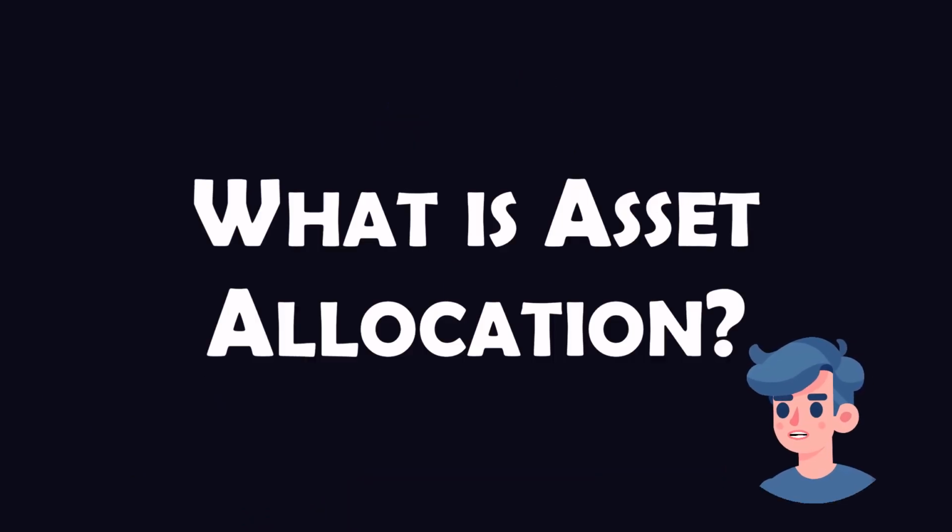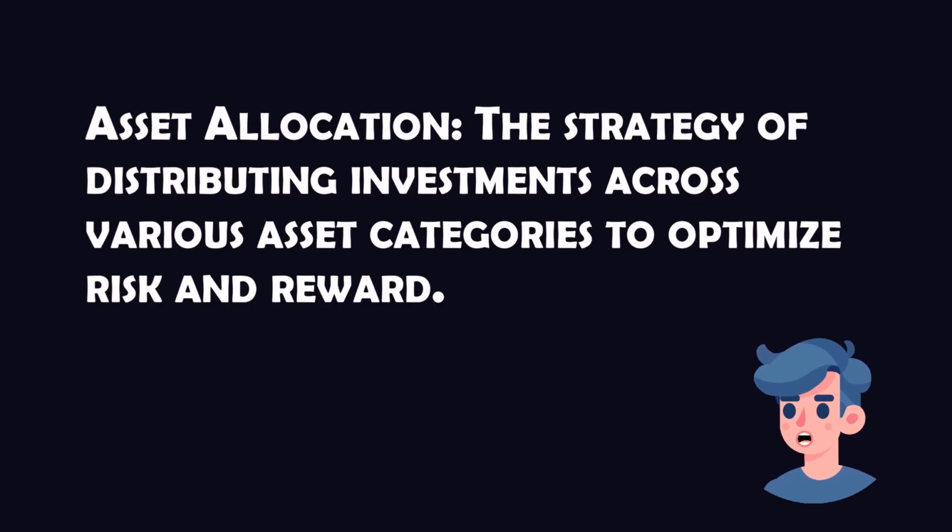I'm your host, and today we're diving deep into how to strategically manage your investments. Asset allocation refers to the strategy of distributing your investments across various asset categories. These typically include stocks, bonds, real estate, and cash. The goal is to balance risk and reward according to your financial goals, risk tolerance, and investment horizon.